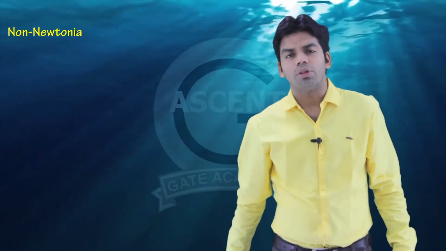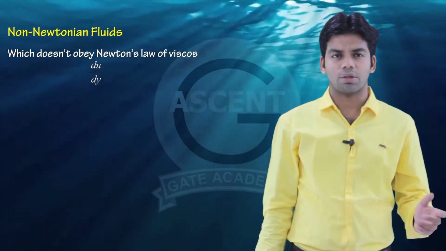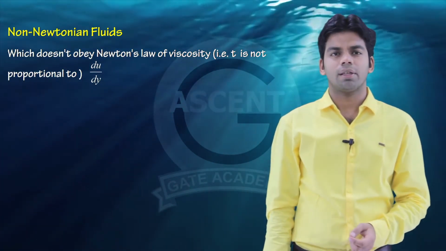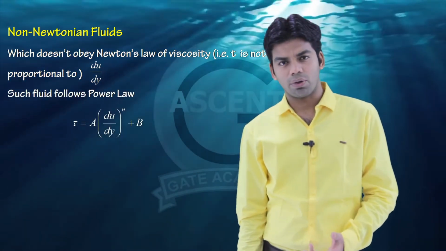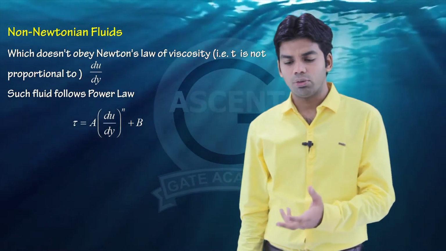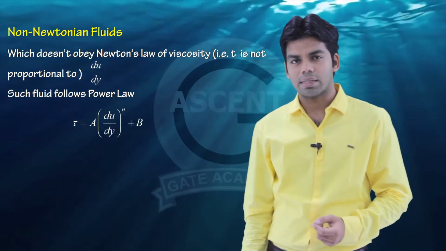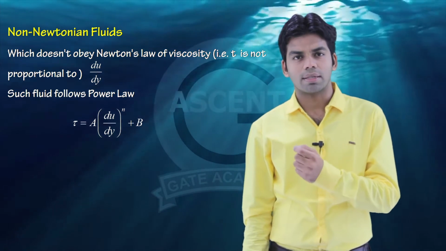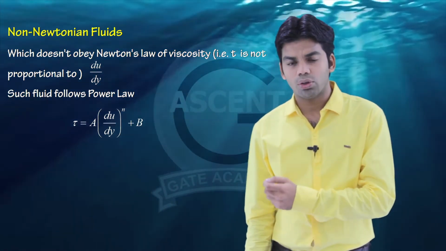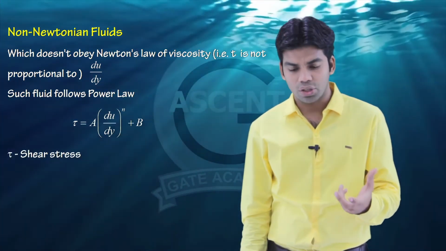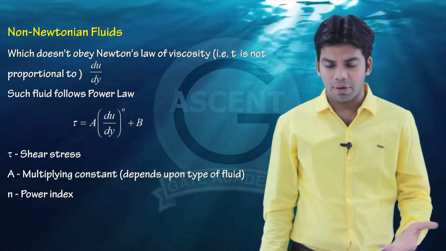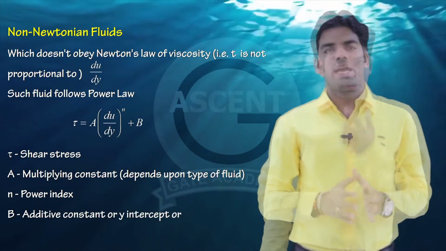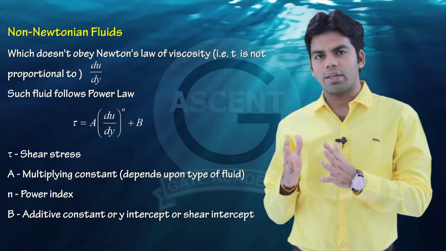Next, coming to the non-Newtonian fluid. Now, what is a non-Newtonian fluid? As I told you, a fluid which does not obey Newton's law of viscosity is a non-Newtonian fluid. So what does it follow? It follows a power law. So what is this power law? The power law says tau is equal to A (du by dy) to the power n plus b. Here tau is the shear stress, as we know, A is the multiplying constant, n is the power index, and b is the additive constant, or you can call it the y-intercept.